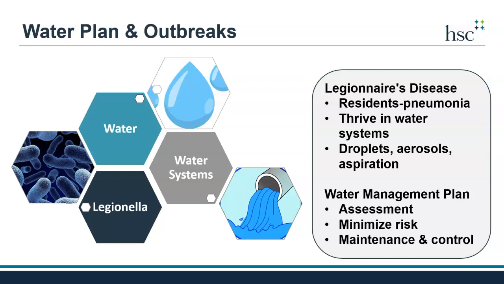In some residents that have trouble swallowing, the bacteria can also spread when water is aspirated into the lungs. To reduce the risk of waterborne germs like Legionella, a nursing home must have a water management plan. The plan must include a risk assessment of the water system. The nursing home must identify ways to minimize risk to residents by implementing a water system maintenance plan and also control procedures as needed.